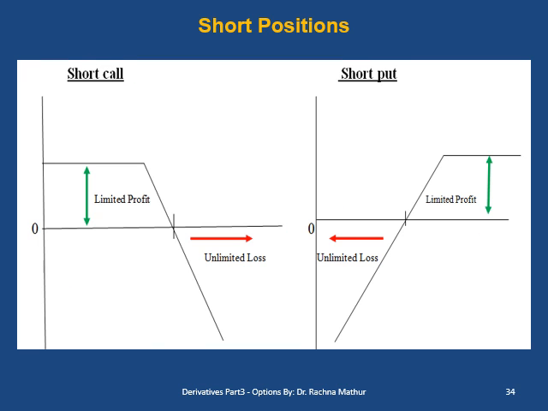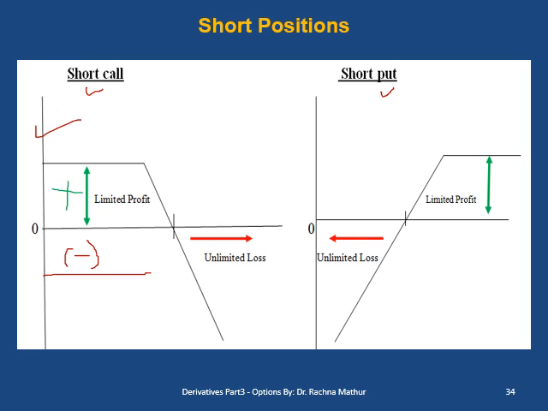Now let us see the short position. Short call and short put are the mirror image of long call and long put. So here in this figure you will see the short call figure. You will see the short call holder has a limited profit but unlimited loss. Why? Because this limited profit is the amount of money which is coming when a holder of a long call position is opening his position by paying an option premium. So the loss of long call position is the profit of short call position, which is exactly equal.